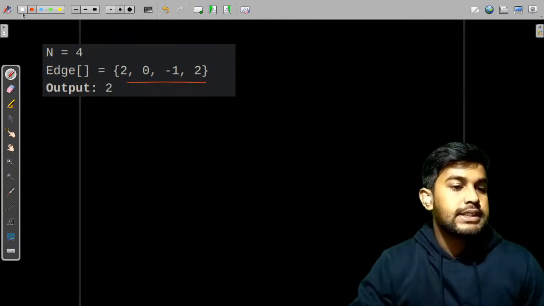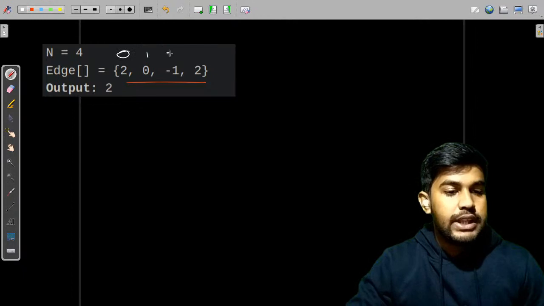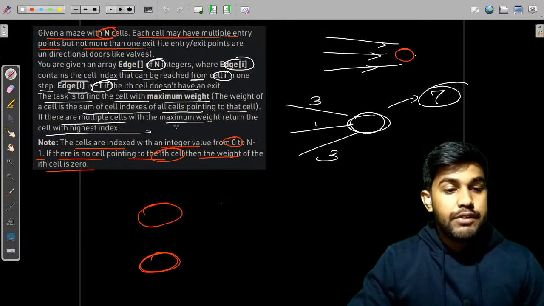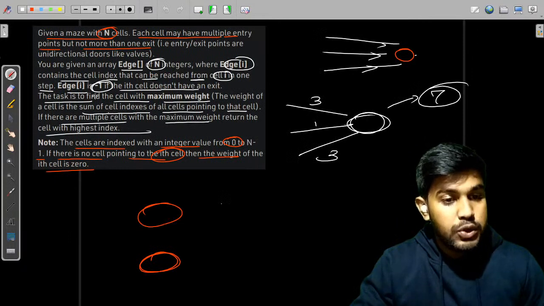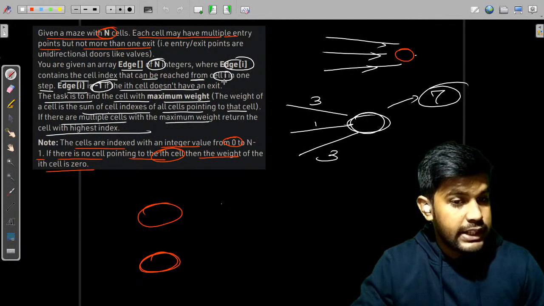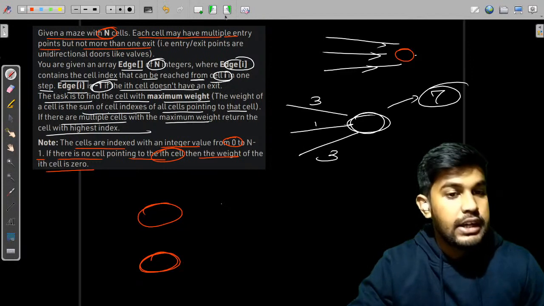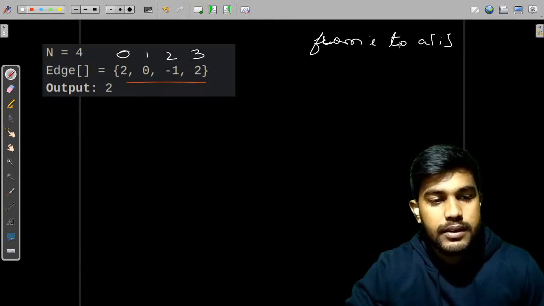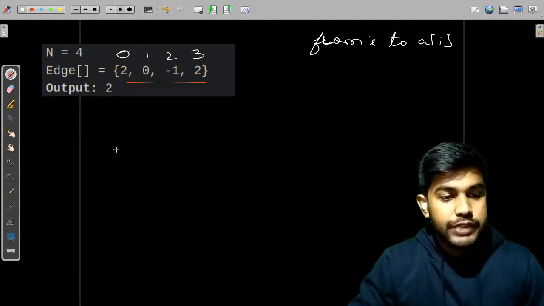given test cases. So this is 0, this is 1, this is 2, this is 3. What we have written is from index i to edge[i], from cell i in one step. So from 0 to 2 we have one edge.